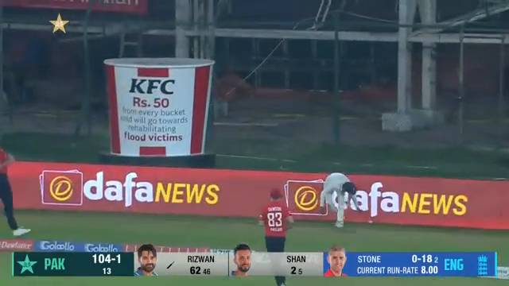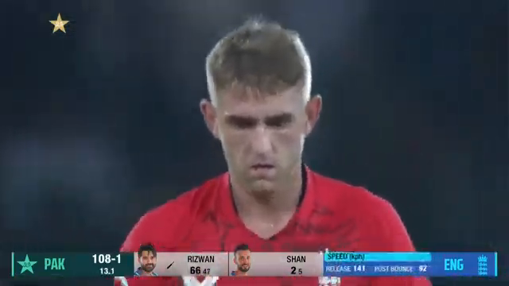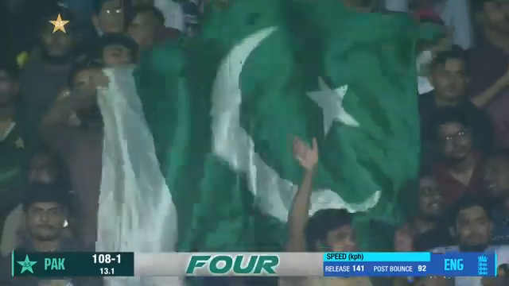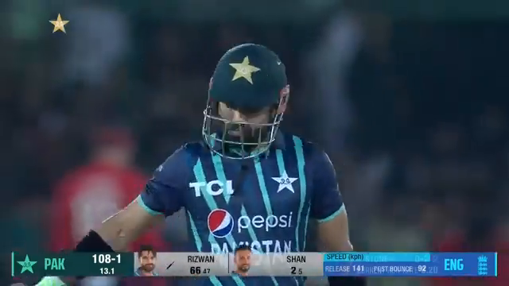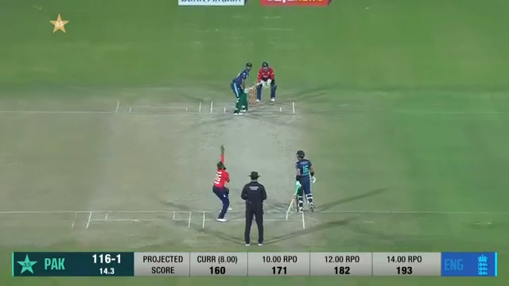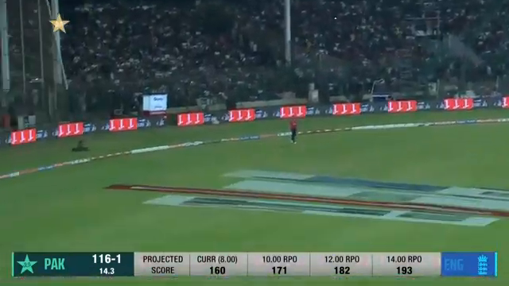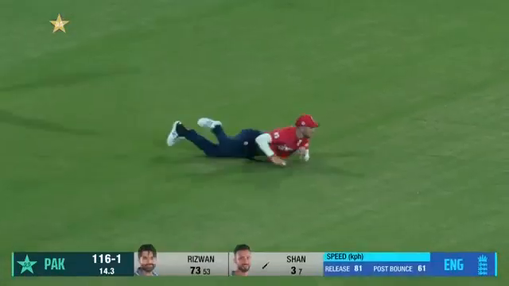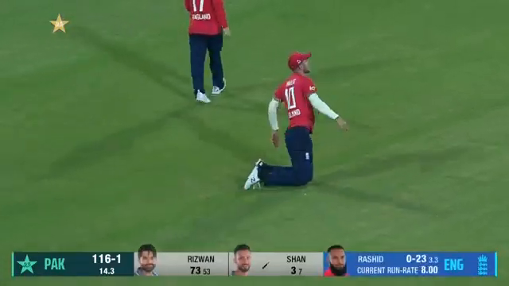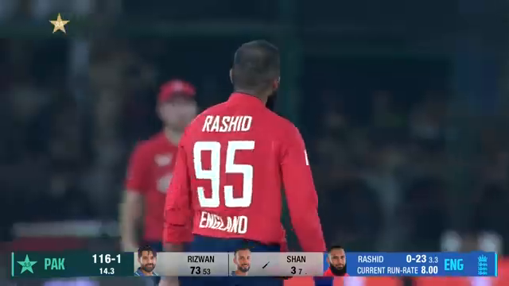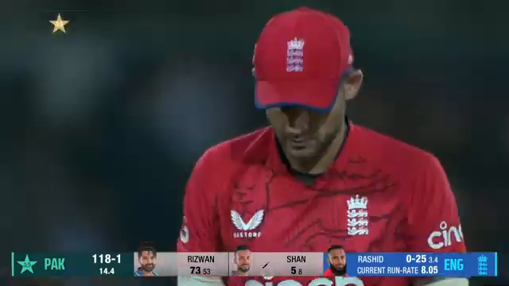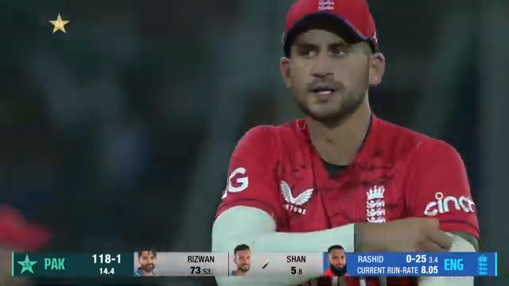Helped on its way beautifully into the gap. Ollie Stone back in. And Ollie Stone's first game proving to be a slightly testing one for him. Not out the middle of the bat, it's high in the air. Oh, it's gone down. Well, Adil Rashid was entitled to feel that he was going to get a wicket from that ball because it didn't come out of the middle of the bat.